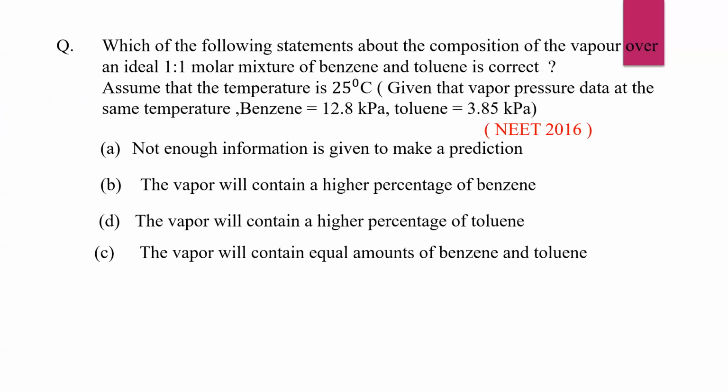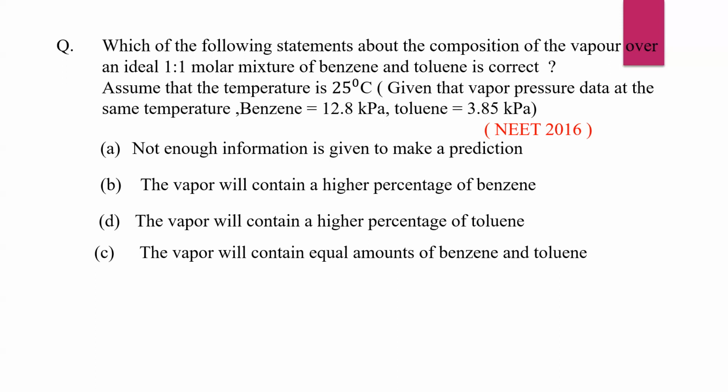Next, which of the following statements about the composition of vapor over an ideal 1:1 molar mixture of benzene and toluene is correct? Assume that the temperature is 25 degrees Celsius and given that the vapor pressure data at the same temperature for benzene is 12.8 kilopascal and for toluene 3.85 kilopascal.